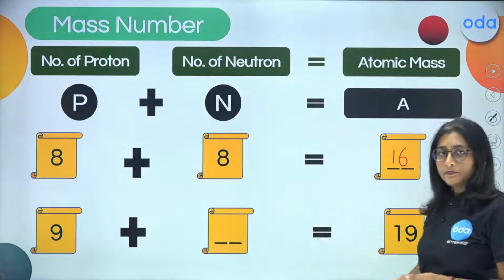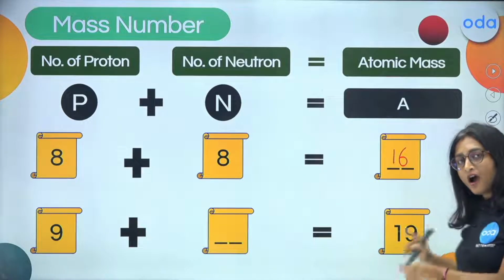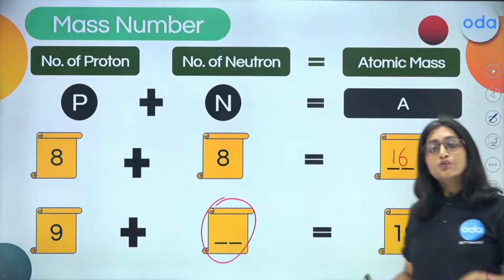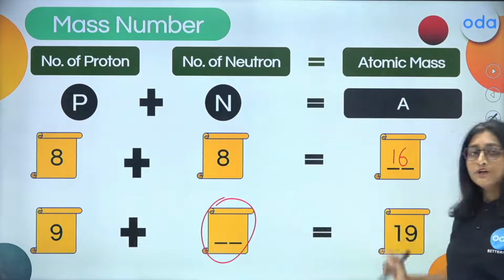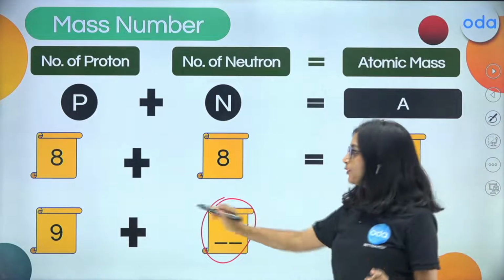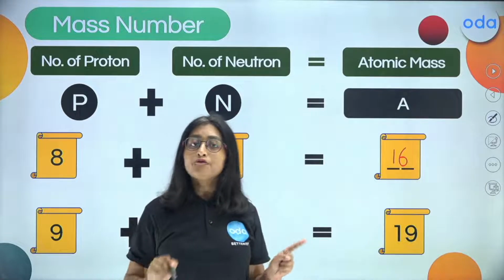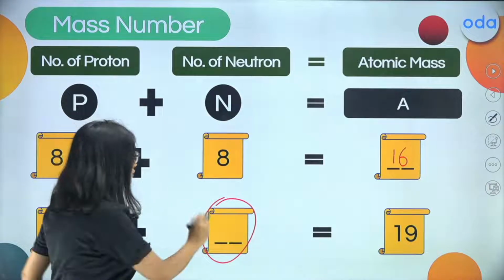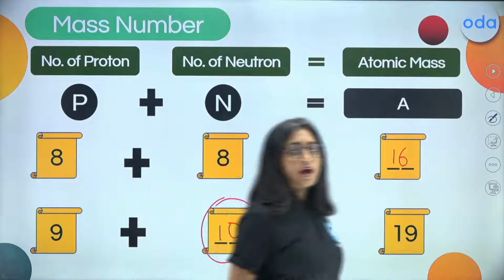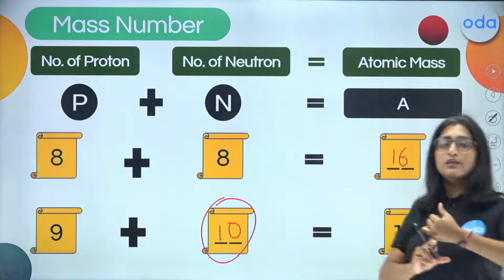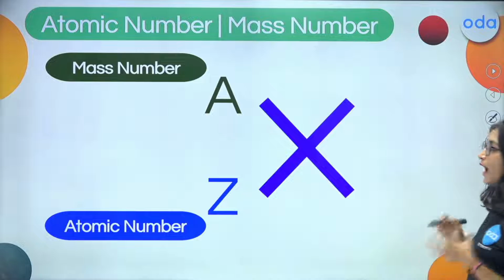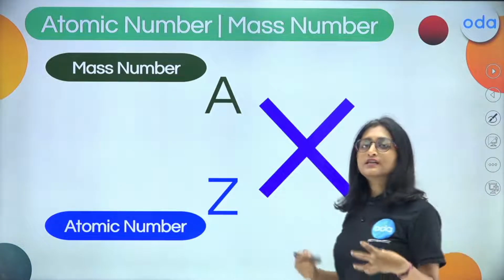Whereas in the next one, you have the number of protons, you have the mass number. Now you have to find out the number of neutrons. So what you have to do in this case is just subtract. Mass number minus the number of protons. So we get here the number of neutrons, and that's going to be 10, right? So I hope that you have got how to take out the atomic number, how to take out the mass number, right? Further, if you have any doubt, you can just connect with us.